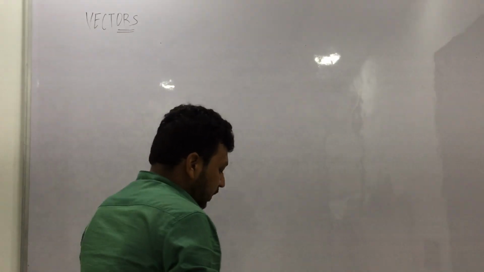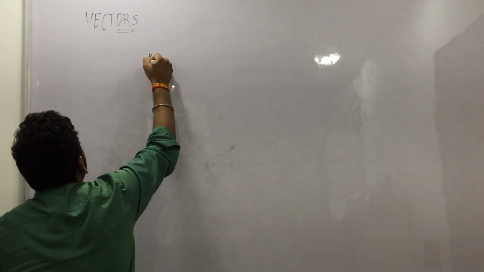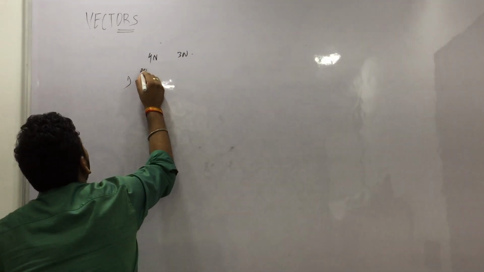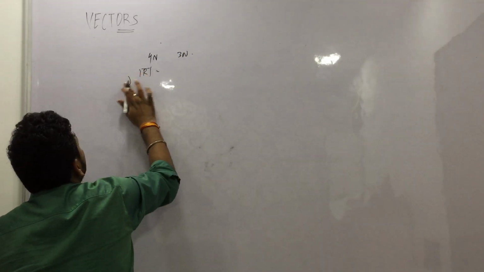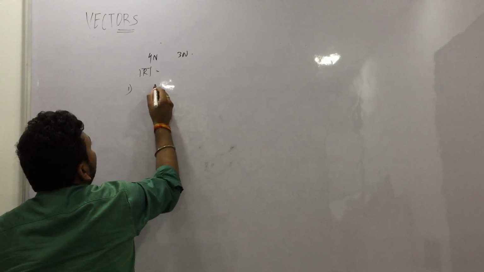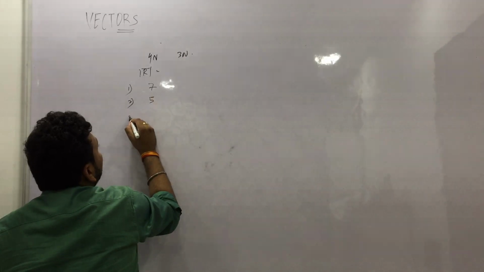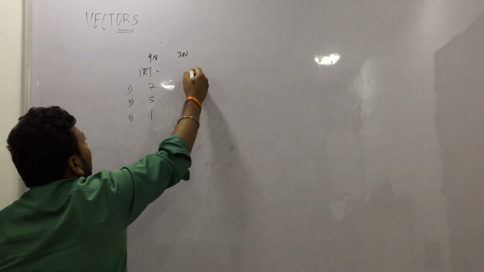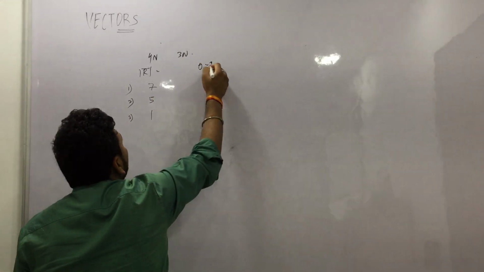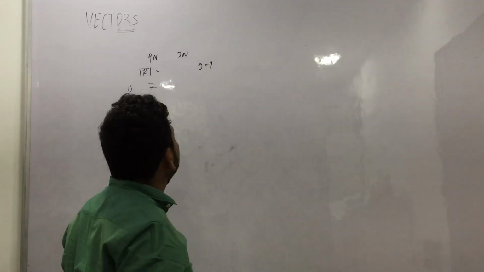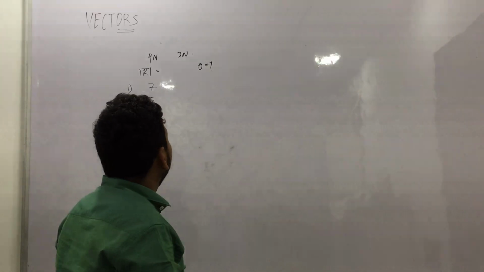So let us take two forces, 4 Newton and 3 Newton, and the resultant is in the first case 7, second case 5, and third case 1. We have to find the angle between them. We have to find theta. Okay, so resultant is given. We have to find the theta.